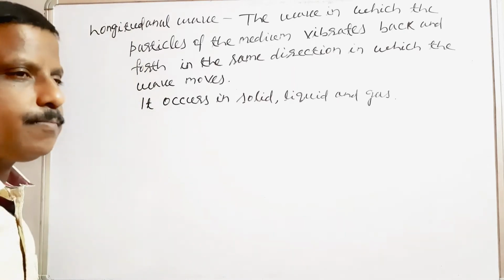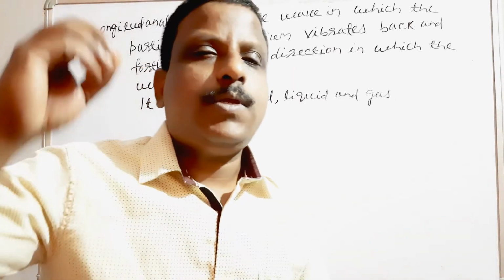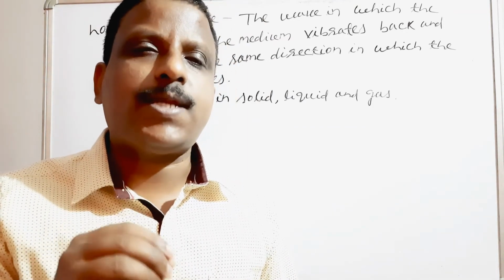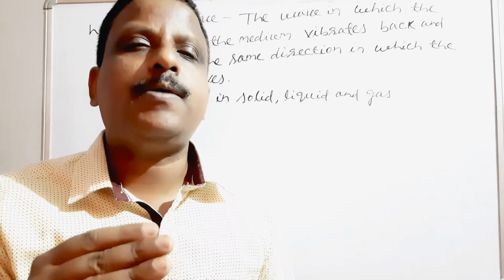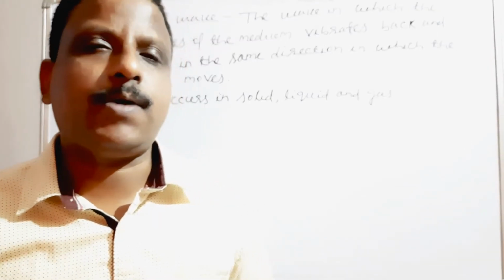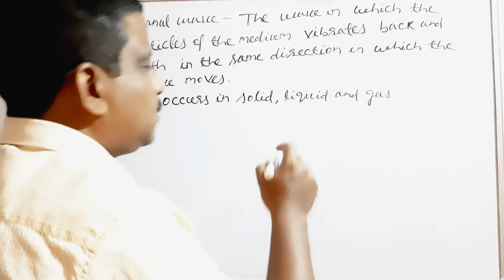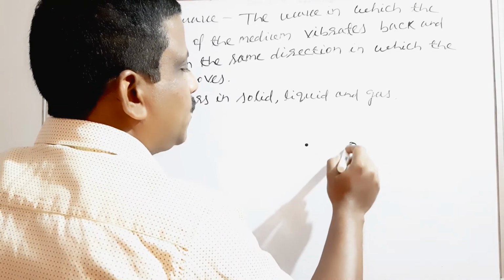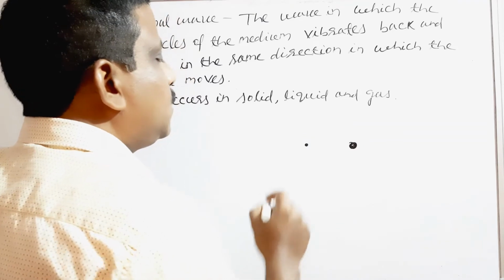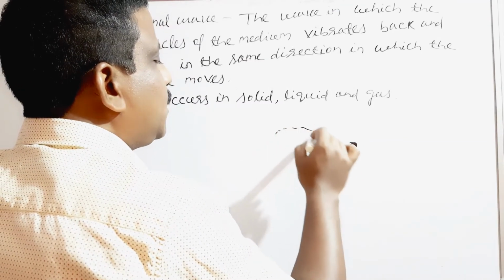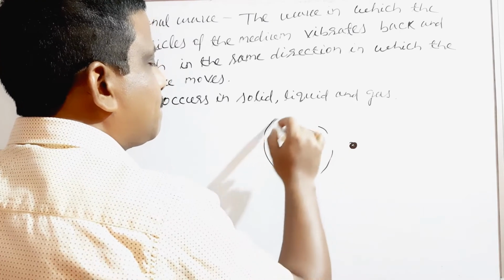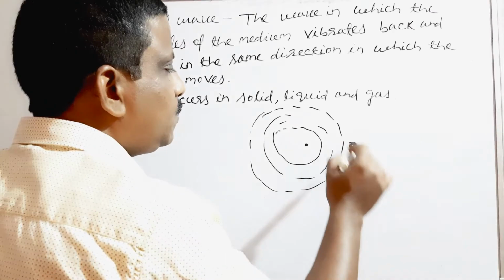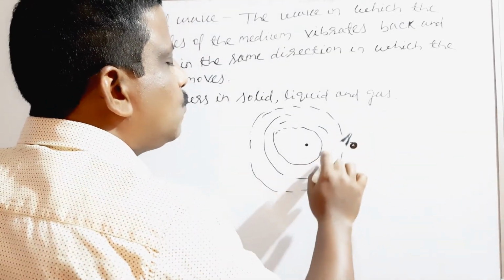What is transverse wave? Suppose we strike a stone on river water. Just nearby where the stone strikes the water, we keep a cork in the river water, at some distance from the place where the stone strikes. Clear? So the wave will spread like this. So this cork moves in which direction?